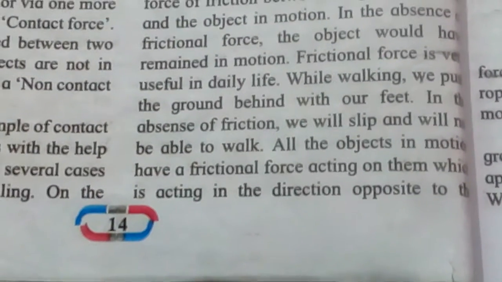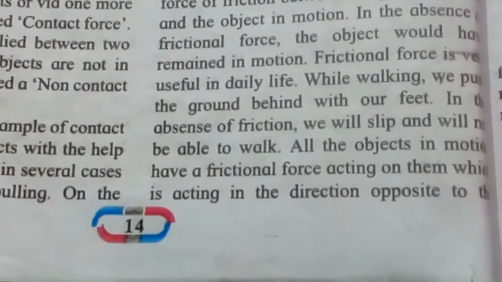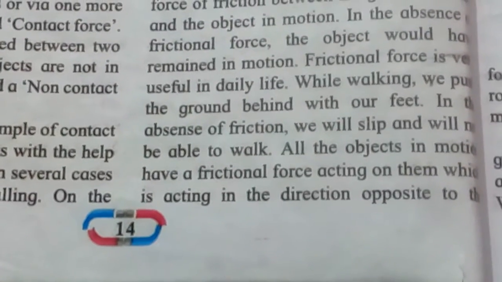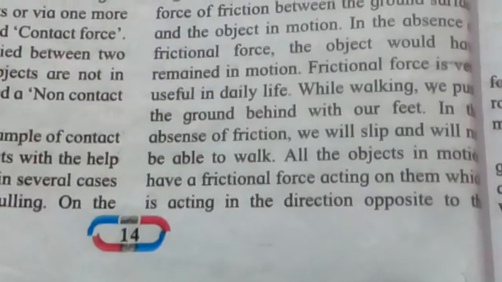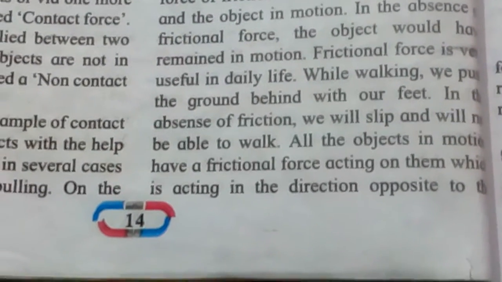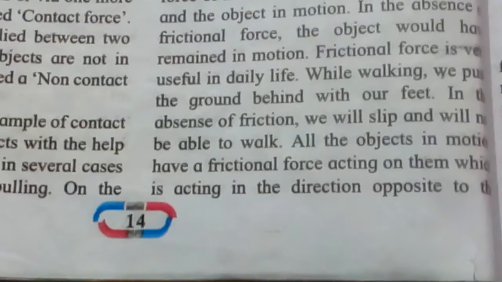So these are various kinds of force. We saw that force is important for the movement of any object. In the same way, frictional force is necessary, that is a negative force, and it is necessary for slowing down the speed of any moving object.